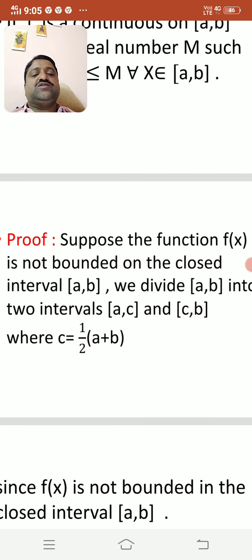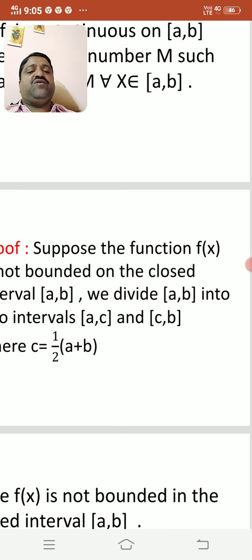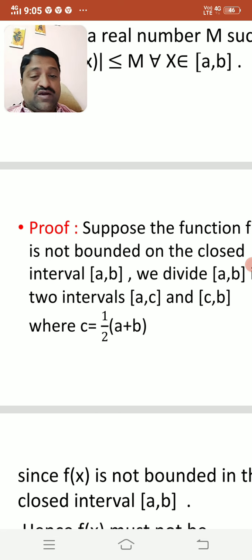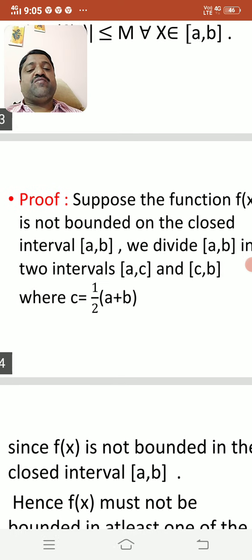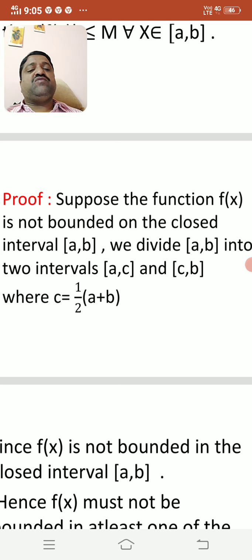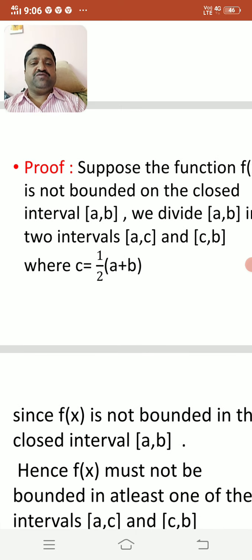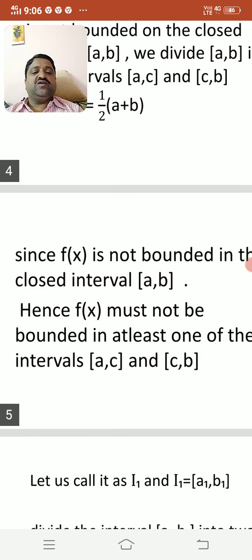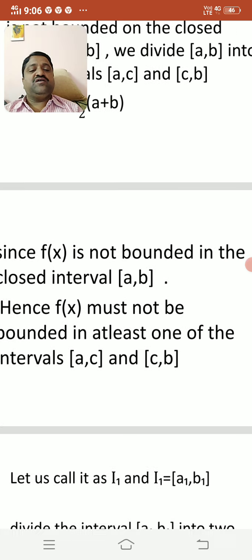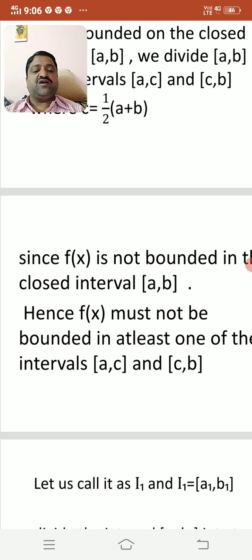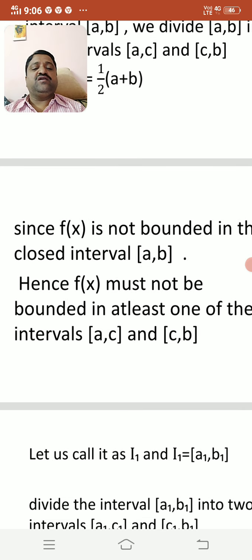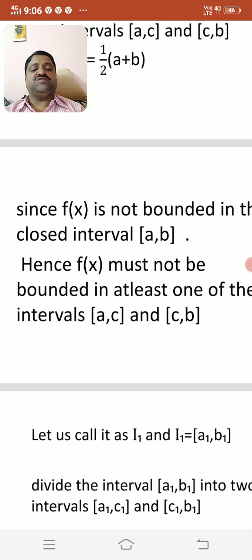Proof. Suppose the function f(x) is not bounded on the closed interval [a, b]. We divide the closed interval [a, b] into two intervals [a, c] and [c, b], where c is equal to 1/2 (a + b). Since f(x) is not bounded in the closed interval [a, b], hence f(x) must not be bounded in at least one of the intervals [a, c] and [c, b].